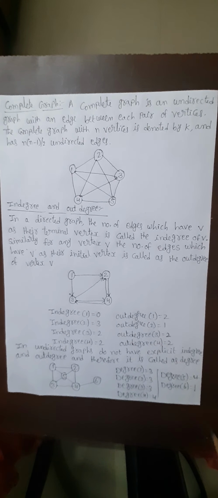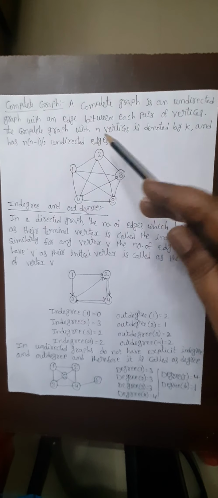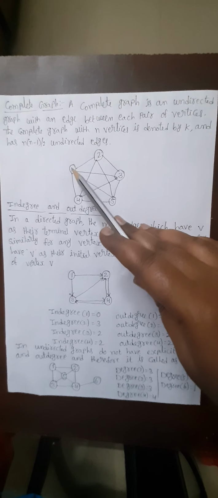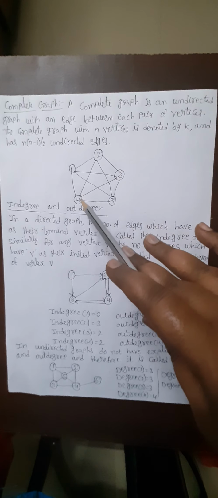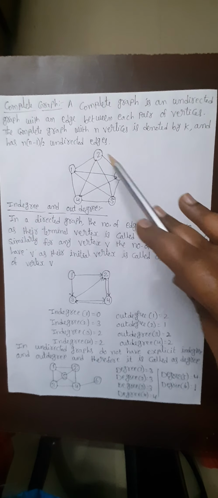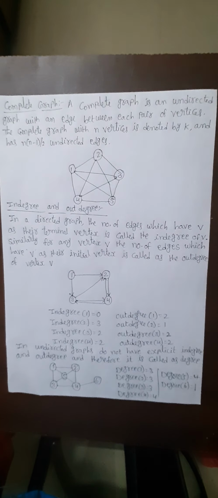See here, I will show you how we can say it is the complete graph. Here 1 has directions from 1 to 2, 1 to 4, 1 to 5, 1 to 3. And if we take 2, 2 to 1, 2 to 3, 2 to 5 as well as 2 to 4.